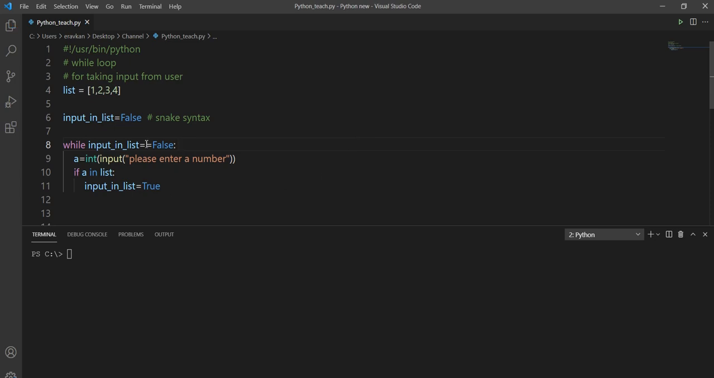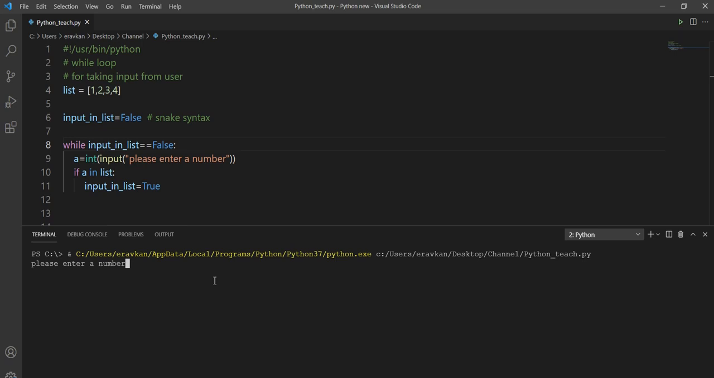So you try to understand this program. Here this condition is true, and I'm asking the user to enter a number. If the user enters any number from the list, then this is equal to True. Till the user enters a value that lies in my list, this loop will continue. And if I enter any value in the list like 1, 2, 3 or 4, then my loop will exit because this condition is becoming true.